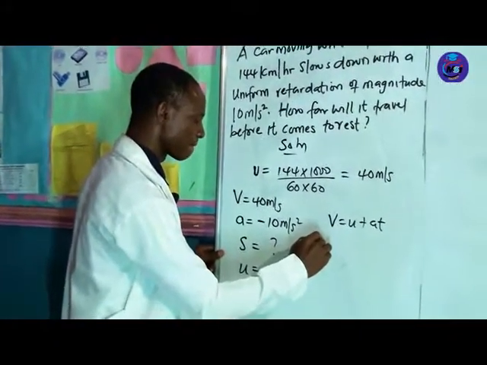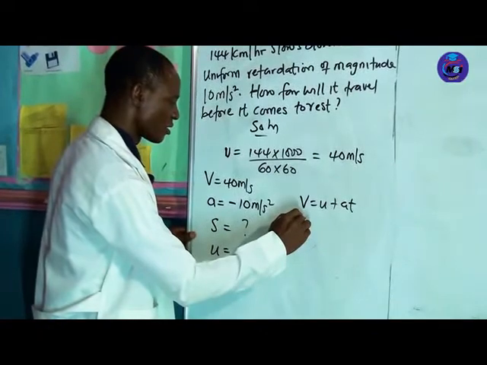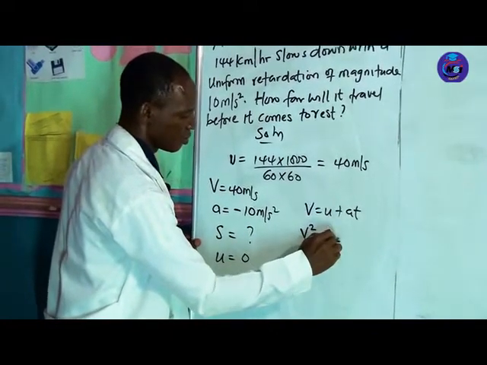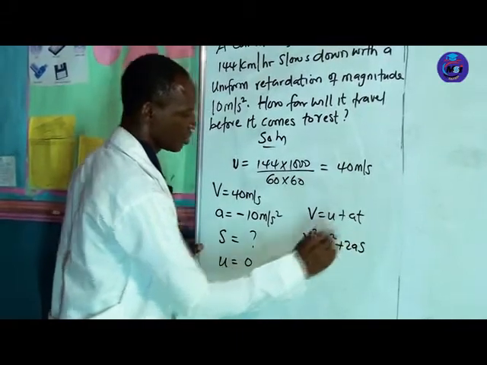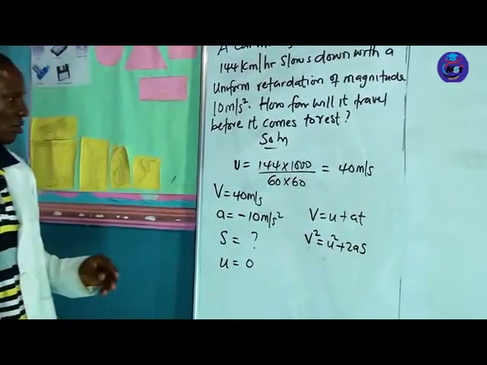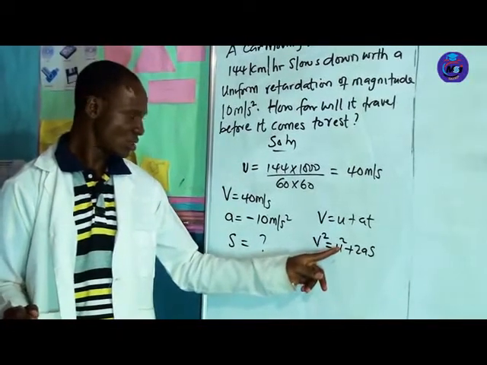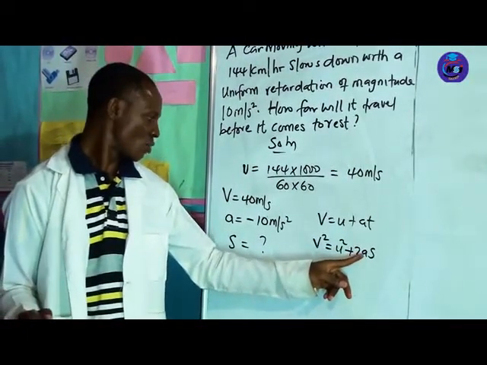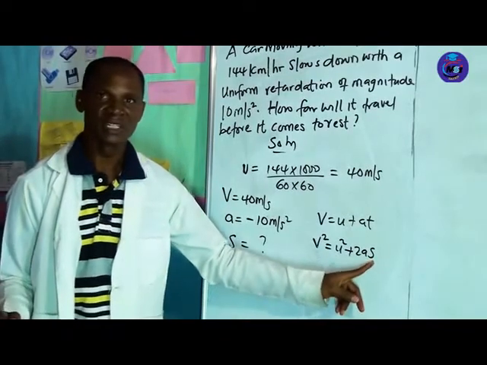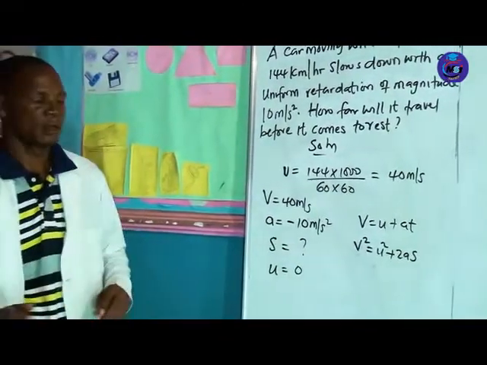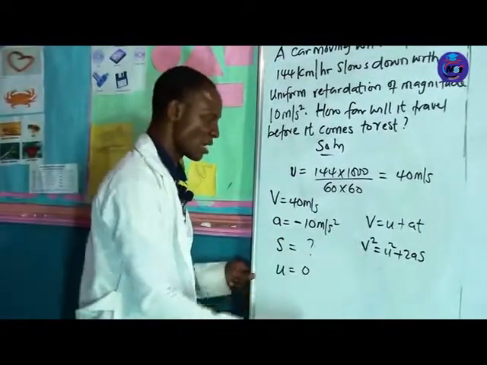We have v squared equal to u squared plus 2ax. Now, we know the velocity, we know the acceleration, and we are looking for the distance. So we make use of this to solve this particular problem.